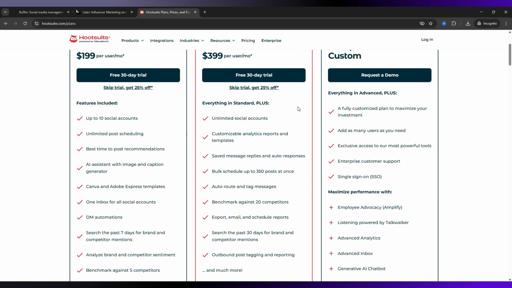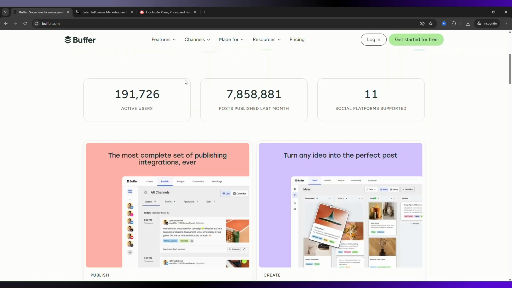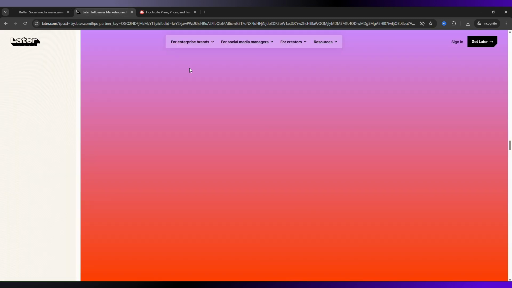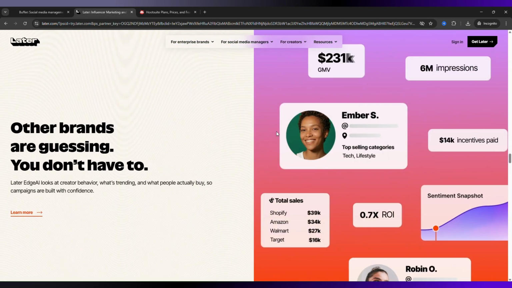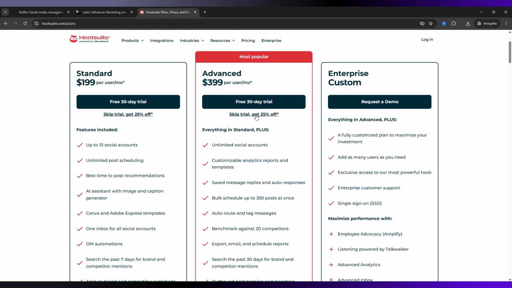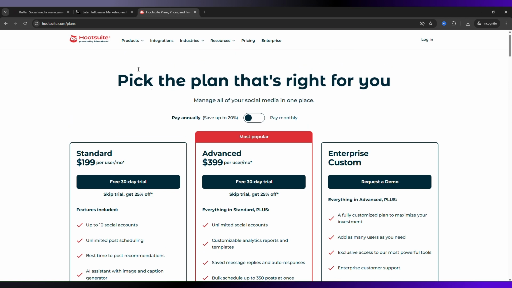So which one is better? Choose Buffer if you want something simple, affordable, and easy to use. Choose Later if you focus heavily on visual content and Instagram-style planning. Choose Hootsuite if you need advanced features, analytics, and team collaboration at scale.